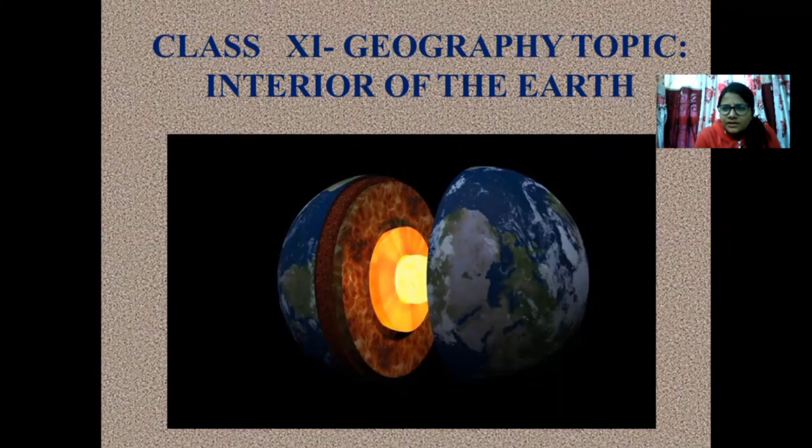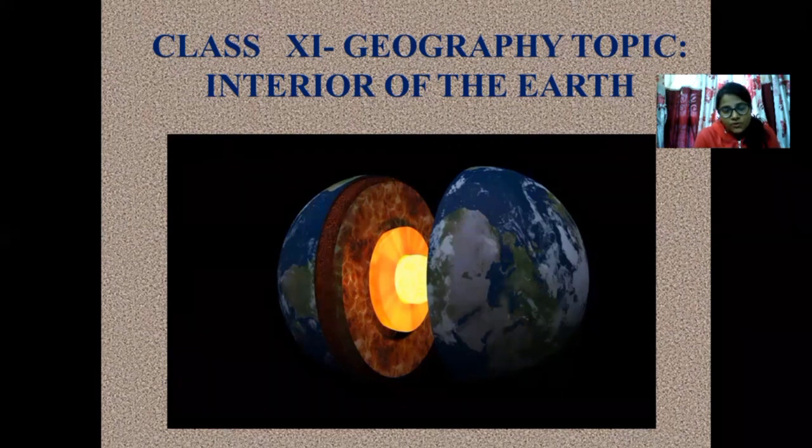Earth is a planet in the solar system, and the word interior over here means we will be exploring the various depths, various layers of the earth's surface while we go inside. Now, how is it possible to gauge the interior of the earth without even seeing it? Because it's not possible to survive at a very high temperature if we go deep below. So what are the ways by which we are going to explore the interior of the earth, and what does the interior of the earth have to offer us?